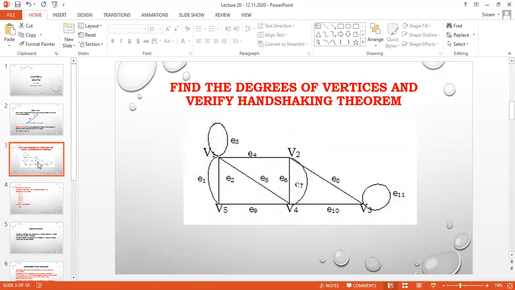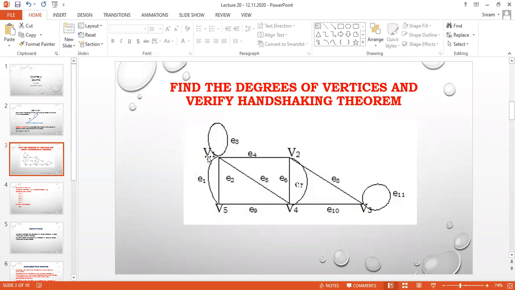See, here the question will be like this. Find the degrees of vertices and verify the handshaking theorem. I am having a graph. This is the graph. Here I am going to check how many vertices there are, how many edges there are, and what is the degree of the vertices.